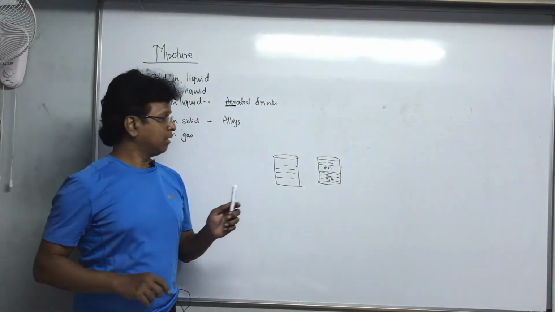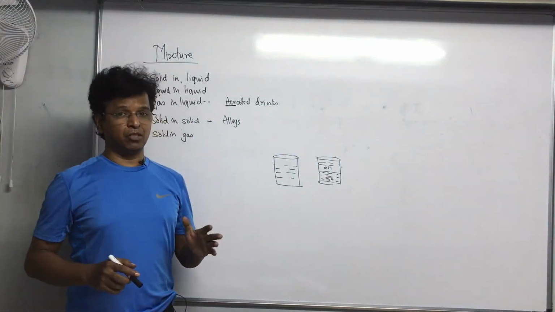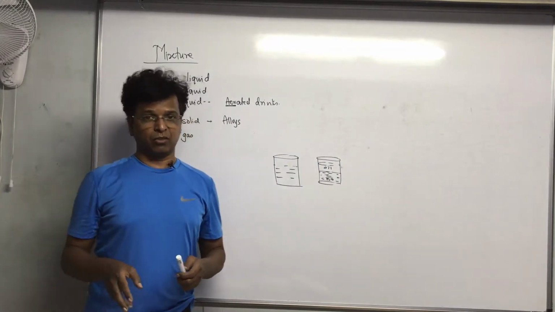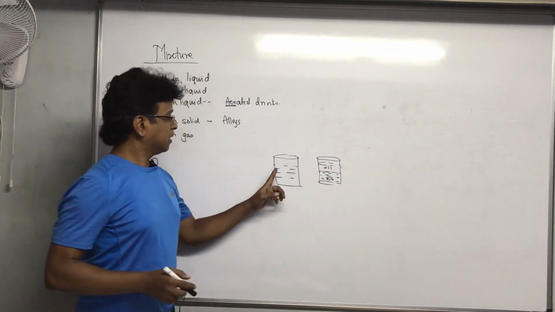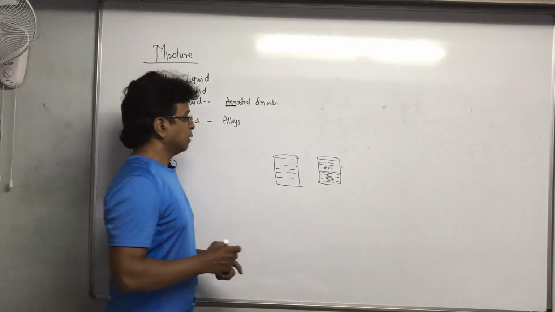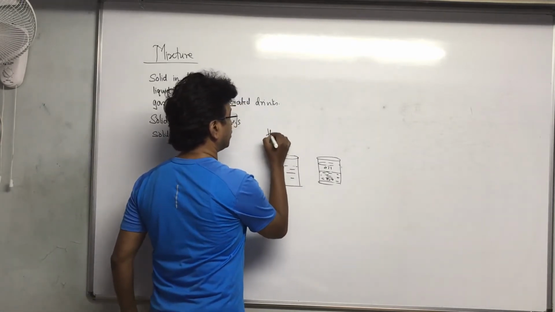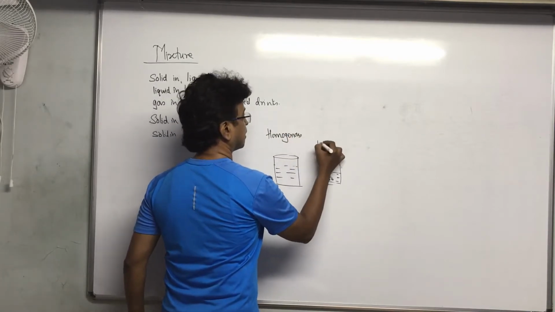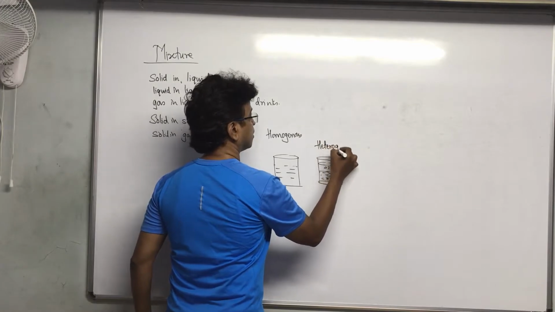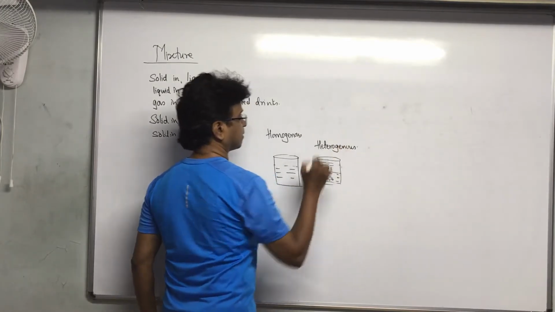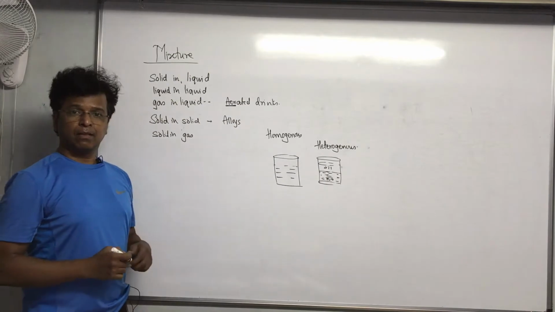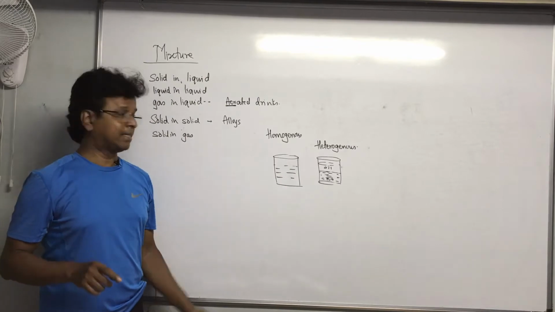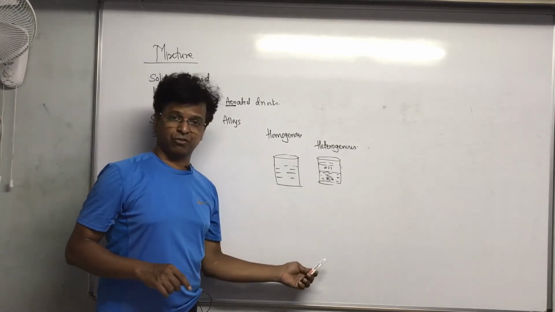Now, of course, when you make a mixture, before understanding that you have to understand this. If I talk about this mixture, can I call it a homogeneous mixture, and this a heterogeneous mixture? Can I call them like this? Yes. Why is it homogeneous and why is it heterogeneous?